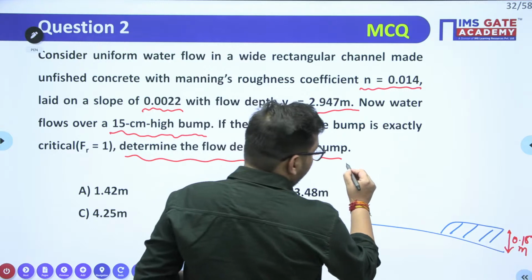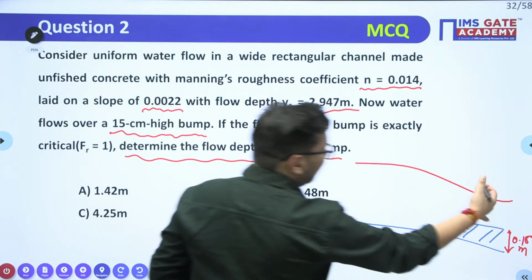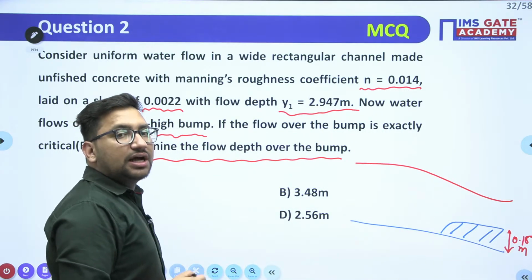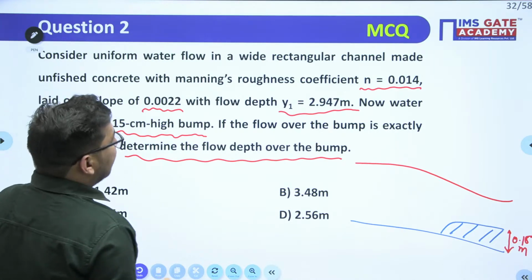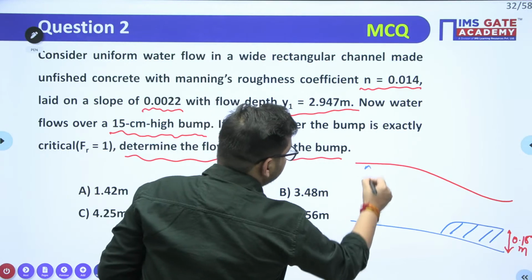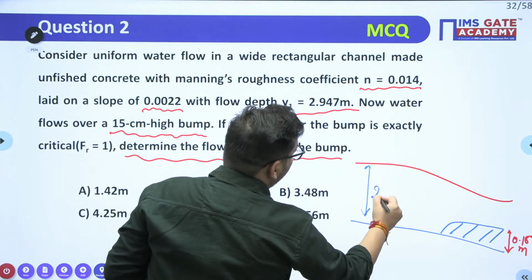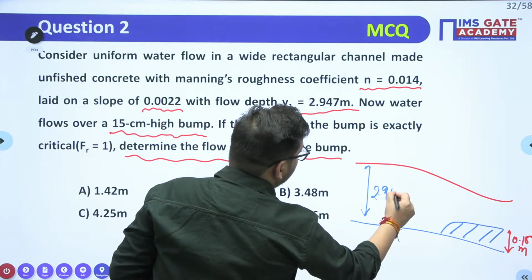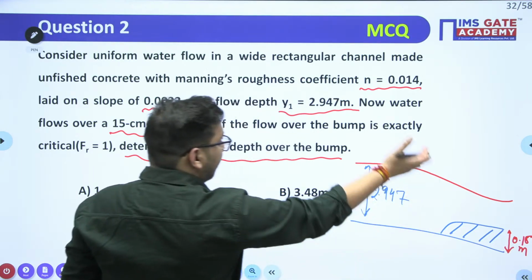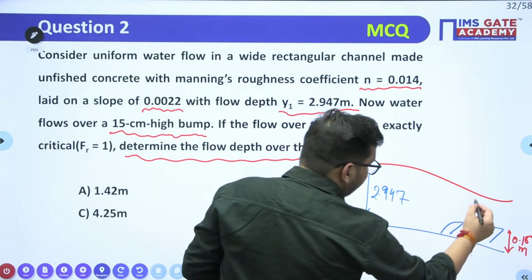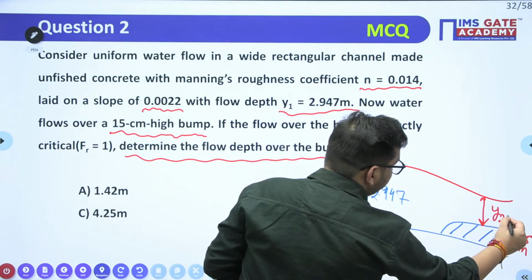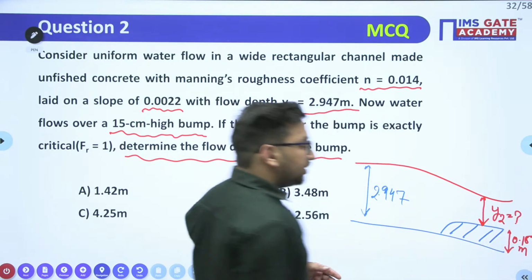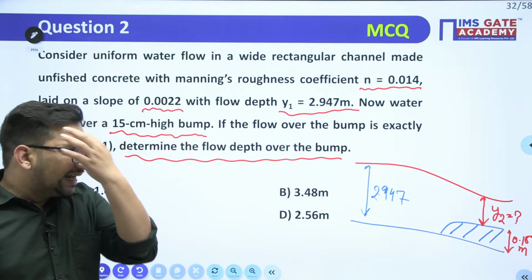There will be a flow of water in this. This depth of flow can increase or decrease depending upon the type of flow, right? Now, it is given that initially the depth was 2.947. When you have created the bump, obviously there will be a change in this particular depth. So you need to find out this depth, right?